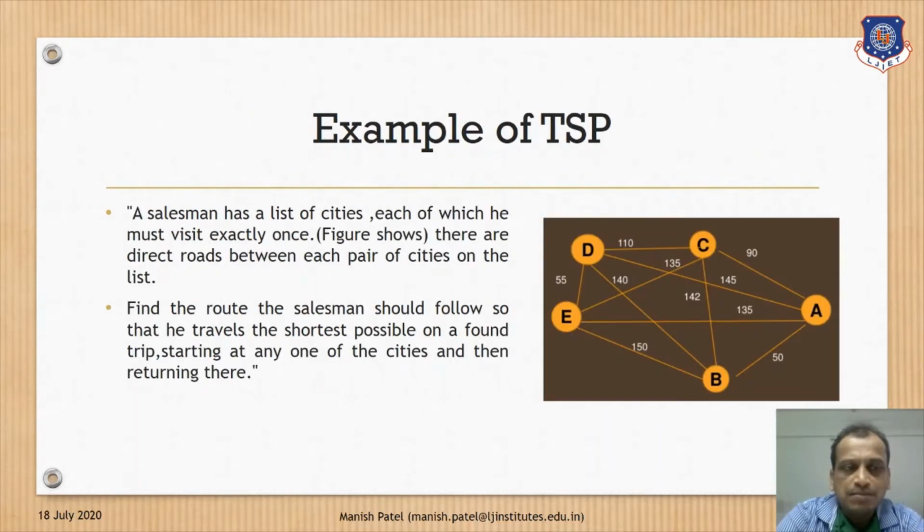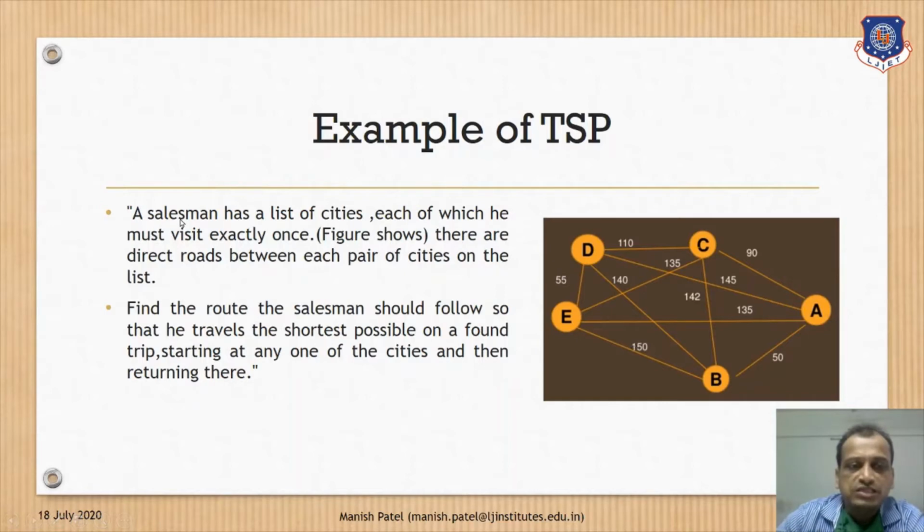So what is an example? A salesman has a list of cities. Here, if you see, from a source A, there are different cities B, C, D, E. Various cities are there. Direct roads and connections are also given, and the cost is also given. And pairs, here if you see from C to D, the cost is 110, from D to E the cost is 55.